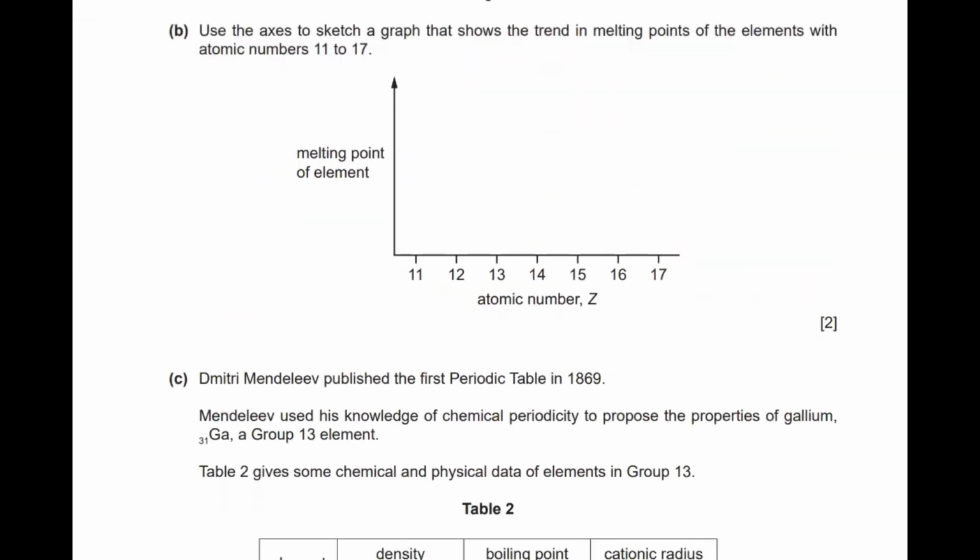Okay, coming to part B of the question, it states to use the axes to sketch a graph that shows the trend in the melting point of the elements from 11 till 17. For this, I'll write down the symbols of the elements again. This is sodium, magnesium, aluminium, silicon, phosphorus, sulfur, and chlorine.